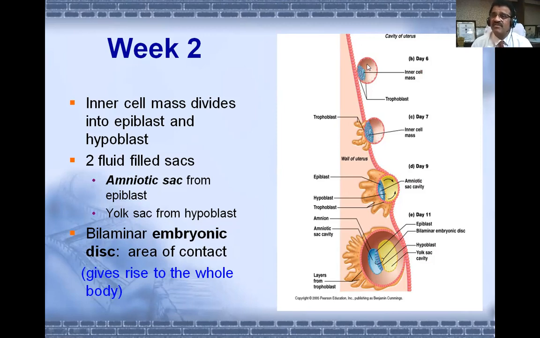And this is a diagram of implantation taking place from day 6 and completing on day 11 after conception. Okay, see, it is gradually going inside, inside, and inside. And by this stage of completion of implantation, we get the bilaminar embryonic disc, meaning two layers in the embryonic disc. You can see those two layers, epiblast and hypoblast, which will give rise to the whole body later on. The third layer is going to come in between for the purpose of bulk. I'll talk about that when we come to the trilaminar embryonic disc.